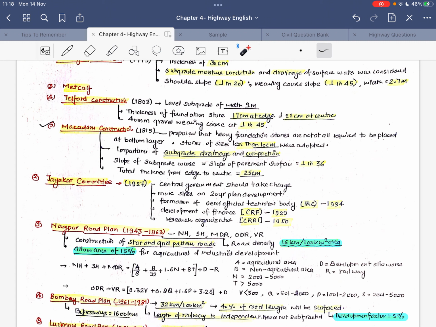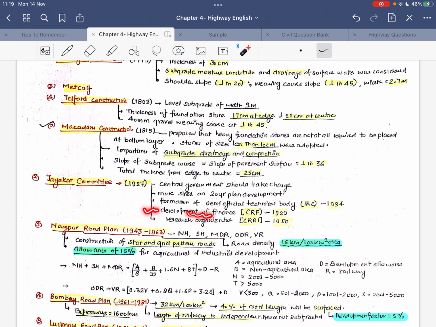Various modifications have been made to IRC 37: 2001, again 2012, 2015 and 2018. With advancements in technology, there are various changes in the provisions for the design methods of pavements.